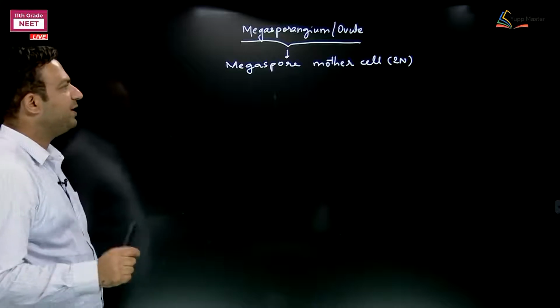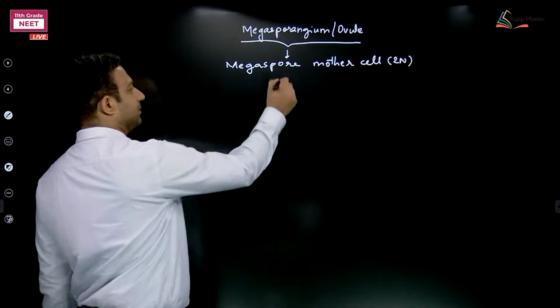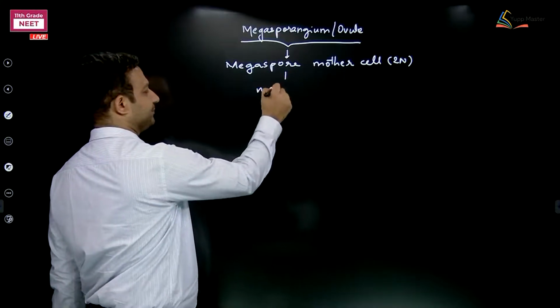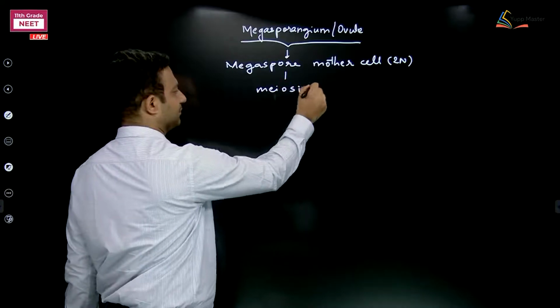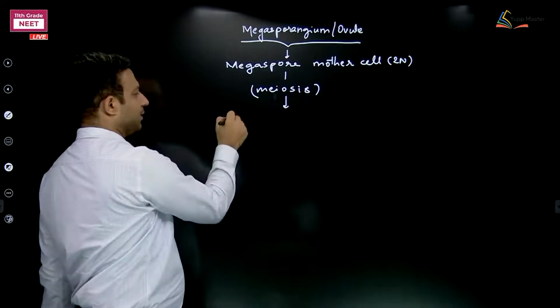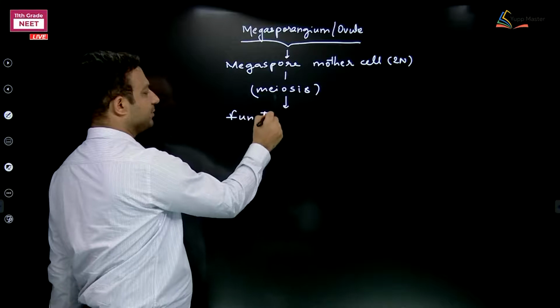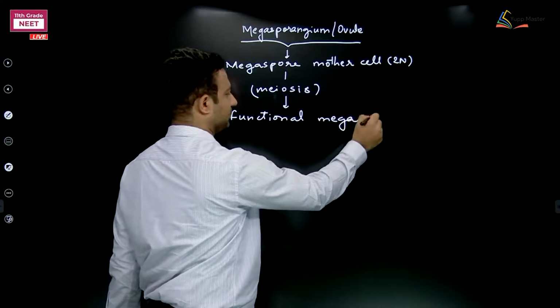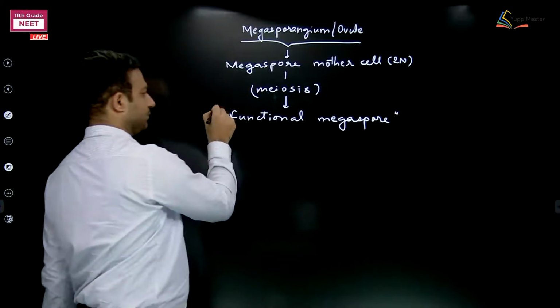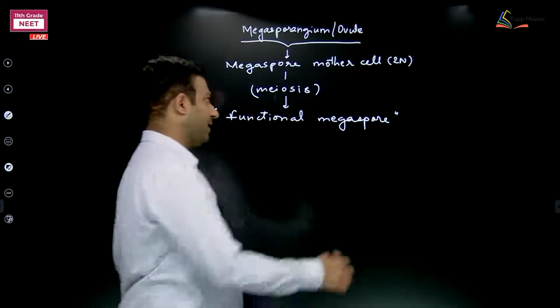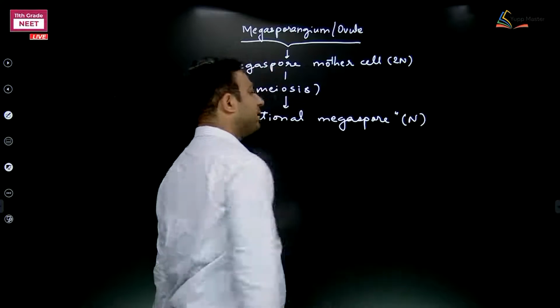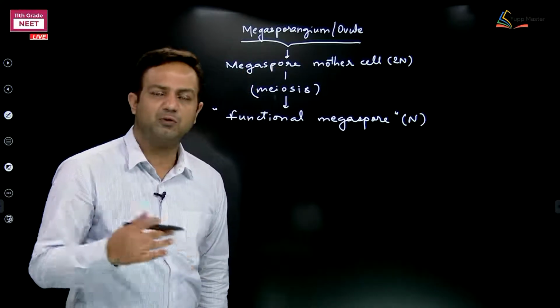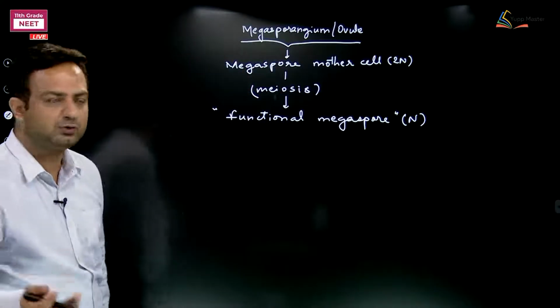Okay, whose ploidy is 2N. Next, meiosis. Functional megaspore. Ploidy, and after meiosis the ploidy will be obviously half. The number of chromosome will be half. The ploidy is going to change.